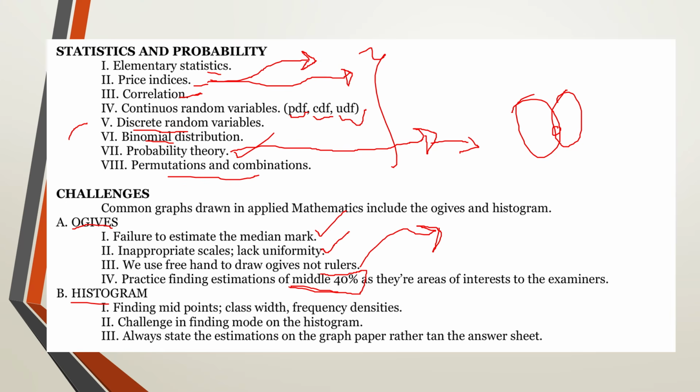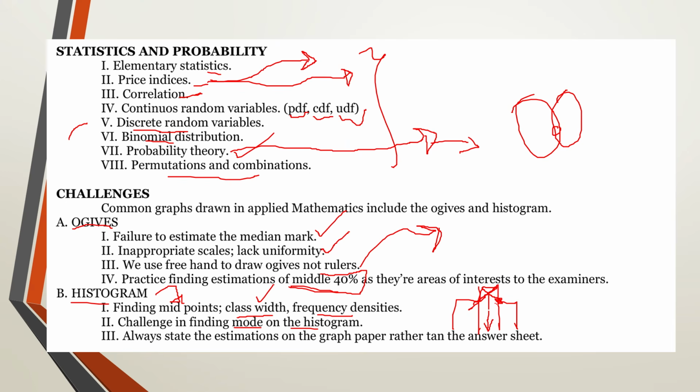Then the other one is going to be about histograms. With histograms, learn how to use the histogram to find midpoints. Learn how to determine whether you are going to use class width as your scale or frequency densities before picking up a graph paper. Then here we are having challenges in finding the mode using the histogram, where you find the highest. Some of you don't know where to get this line from. So you get it from this point and then you take it here. And also you get it from this point and then you take it to the next point of the graph. And then the mode is where we need the value.